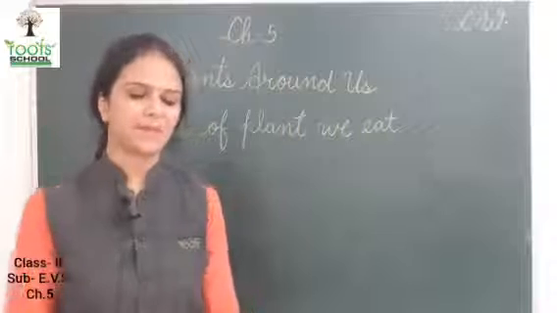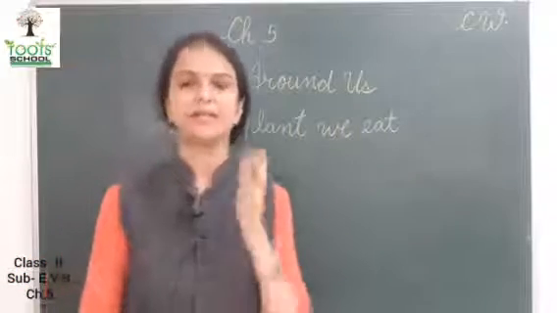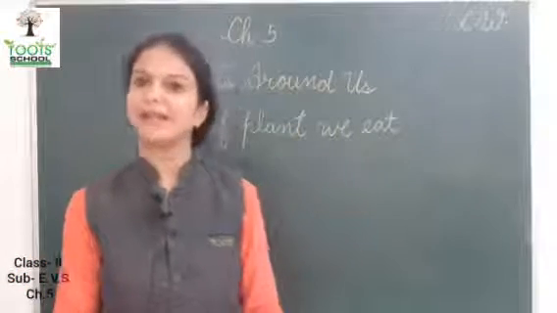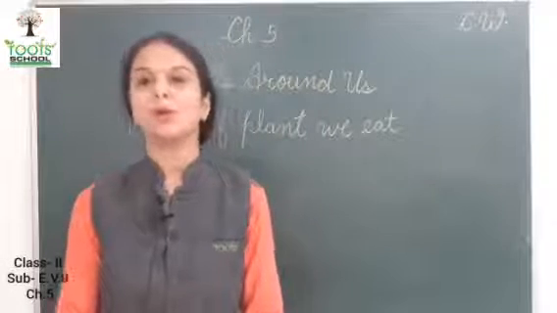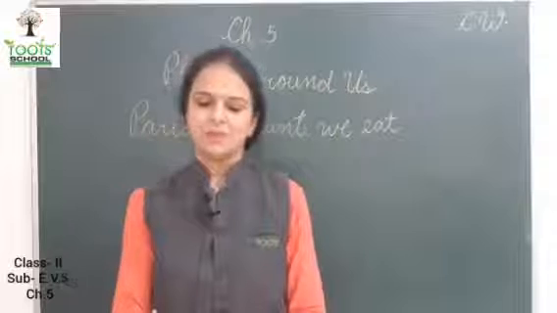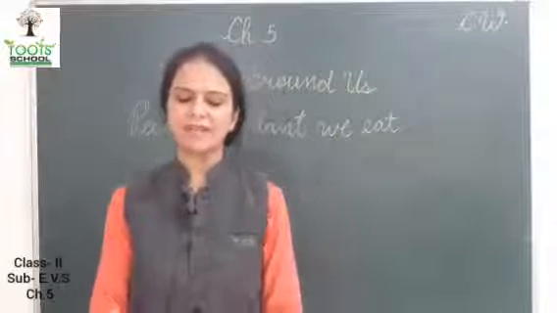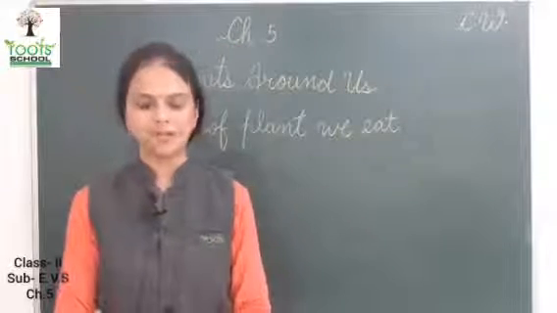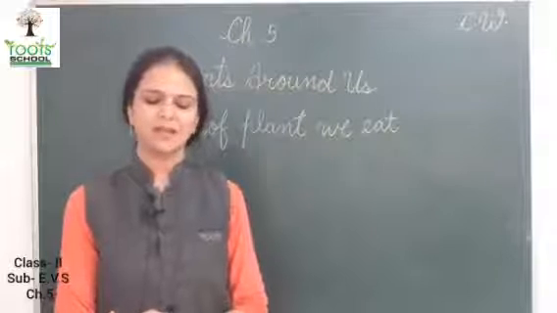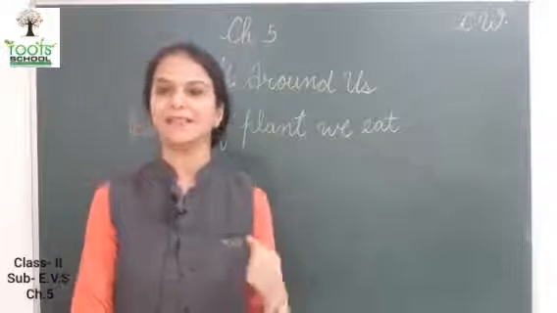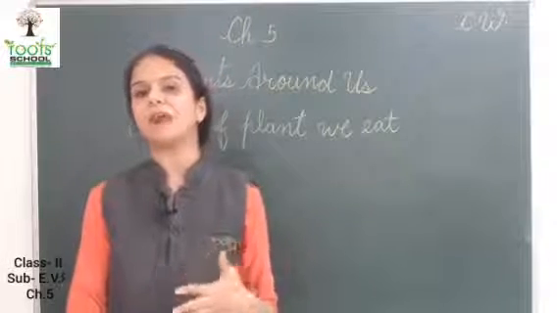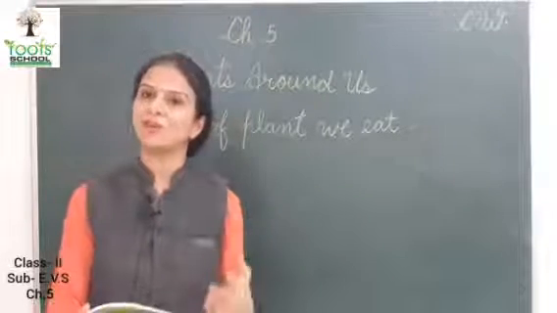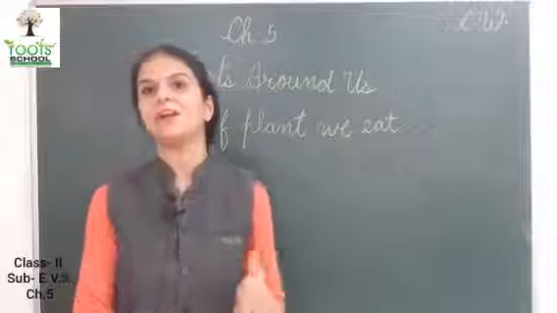The leaves of some plants are commonly eaten by us, like cabbage, spinach, and fenugreek. Fenugreek means methi. These are some examples of green leafy vegetables. They are very good for a healthy body. These vegetables are very good for our health. So we should eat spinach, cabbage, fenugreek.